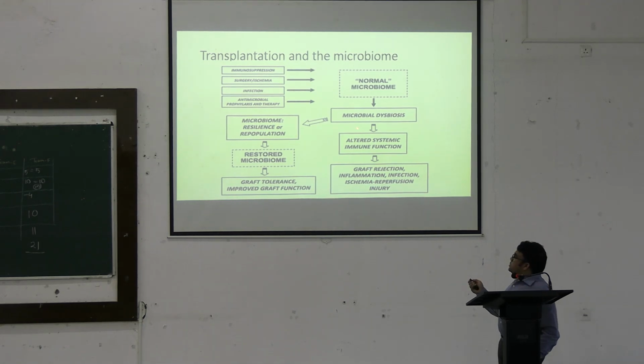If the dysbiosis fails to restore to the normal microbiome, there are high chances the patient will have various kinds of infections and also graft rejection. But if the microbial dysbiosis reverts back, then we can find that graft acceptance can be there.